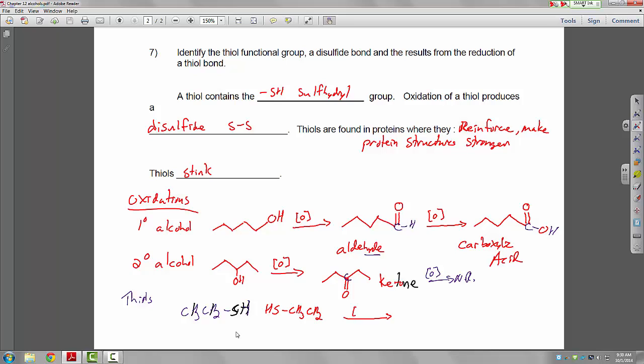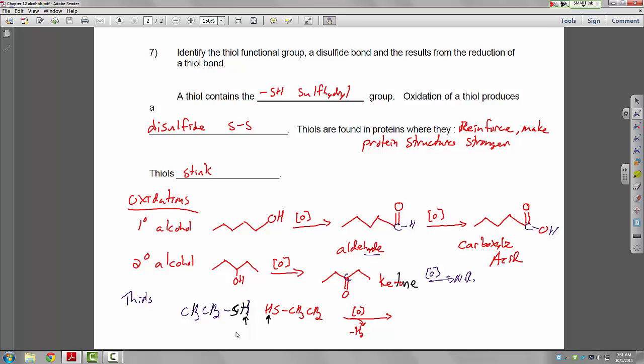and if we oxidize them, what we really do is we lose a hydrogen. So the 2 hydrogens we lose are these guys, those 2 hydrogens.